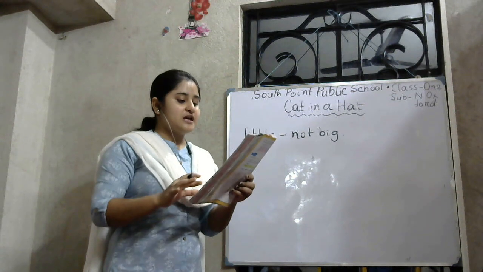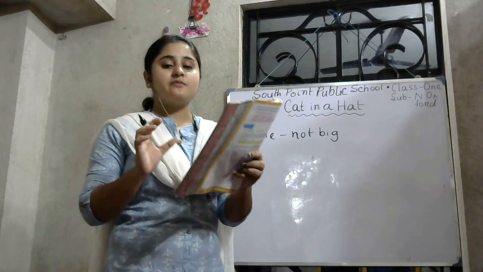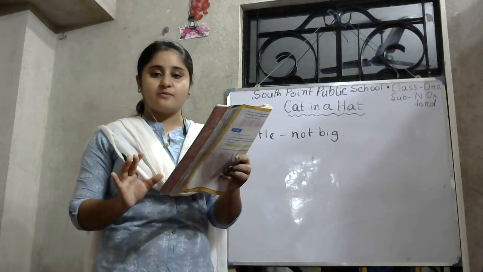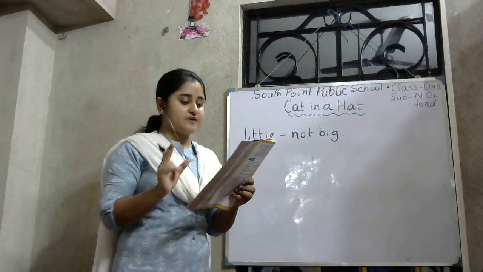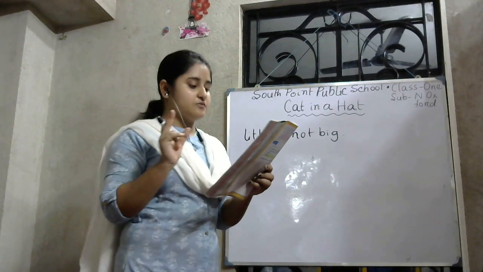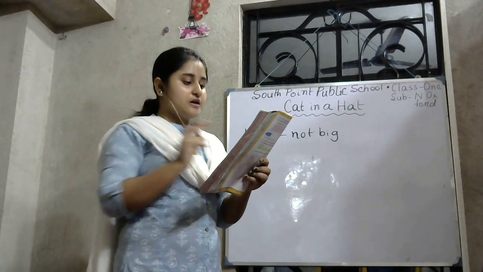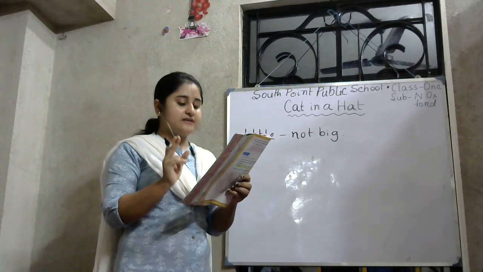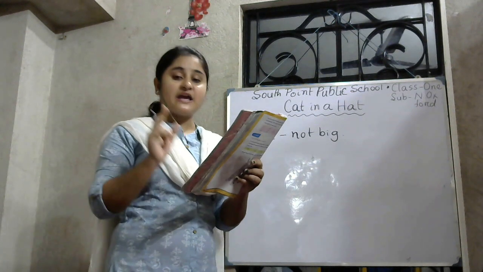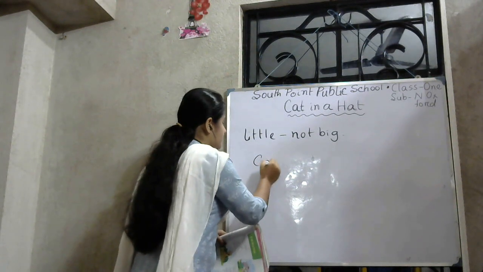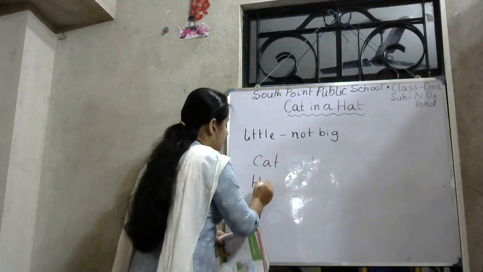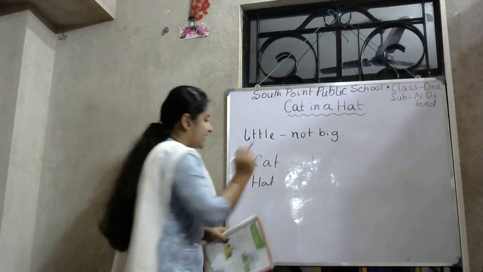Okay, now students, you have to find out some rhyming words from this poem. There are lots of rhyming words. In the first stanza, there are two rhyming words: cat, hat. Where are you going, my little cat? I am going to town to get me a hat. So, cat and hat are the rhyming words. C-A-T, cat, H-A-T, hat.